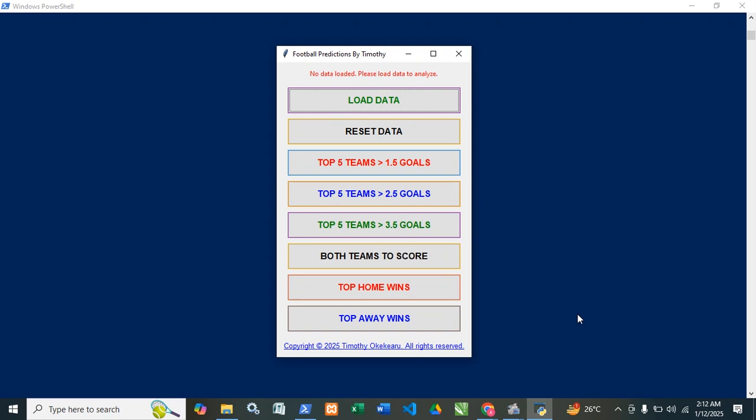Hello, this is Timothy, and today I want to show you this particular app that you can use to predict football matches. The name of this application is Football Prediction by Timothy. Here is load data. You load the data, it will analyze the data and give you the best team that you are going to play.